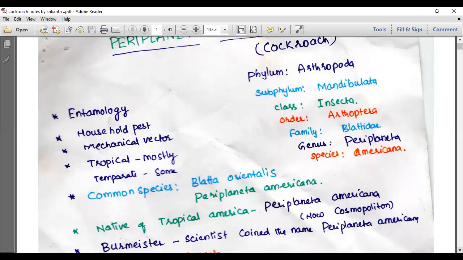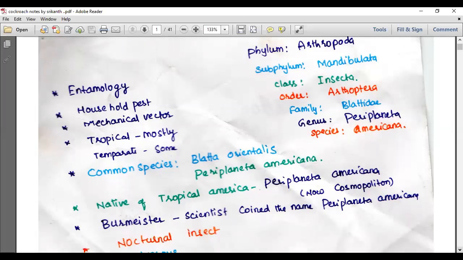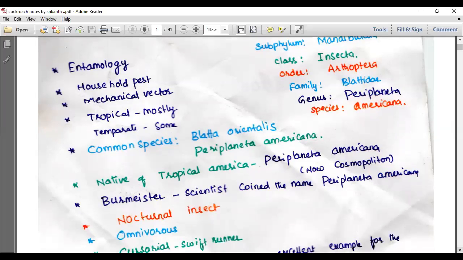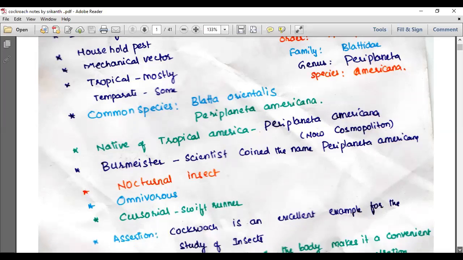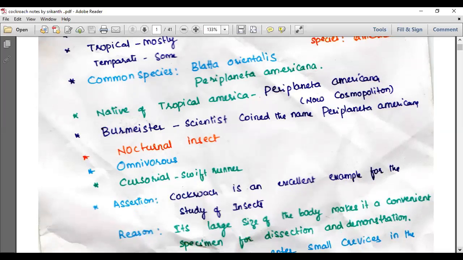Periplaneta americana is mostly tropical, but you can see it in temperate regions also. The common species are Blatta orientalis and Periplaneta americana. Periplaneta americana, which is our topic today, is a native of tropical America, but now it has a cosmopolitan distribution, that means worldwide. Burmeister is the scientist who coined the name Periplaneta americana.